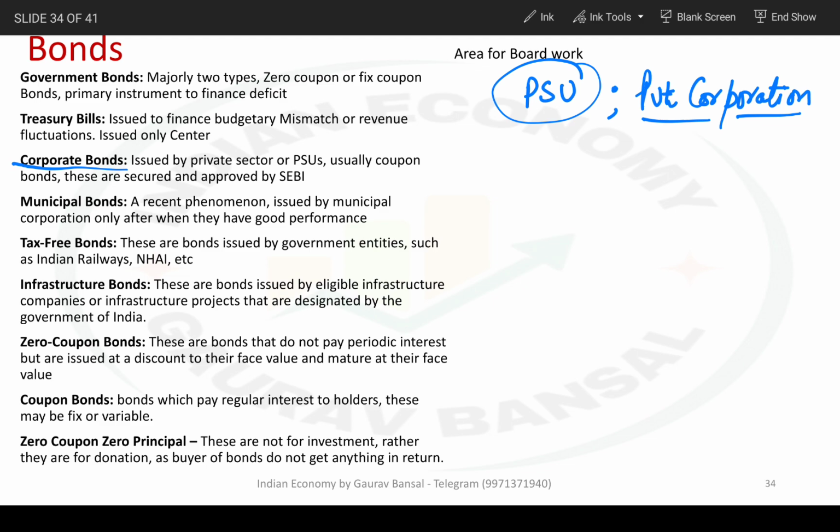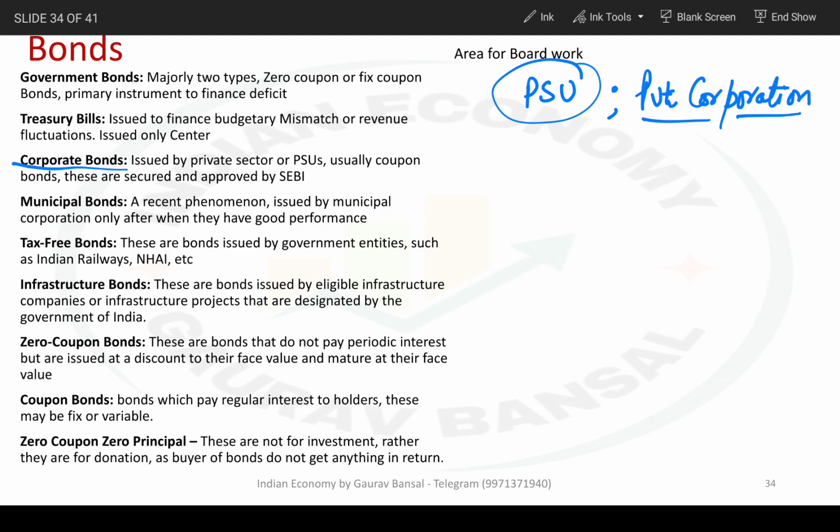For raising money through corporate bonds, such companies must have some secured assets, meaning some land, some other property, some factory value, some inventory. So in case they are not able to pay, money can be recovered through other assets.